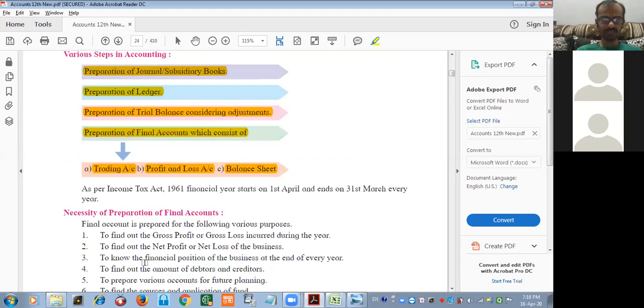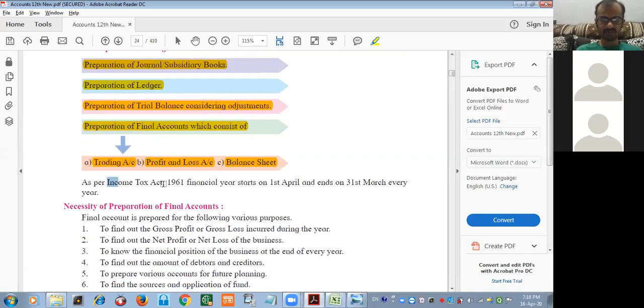As per the Income Tax Act 1961, the financial year always starts on 1st April and ends on 31st March every year. Everyone clear? Okay.